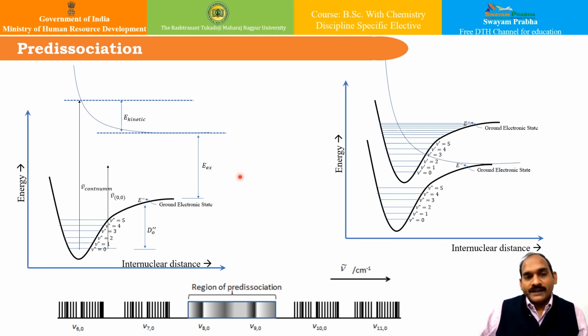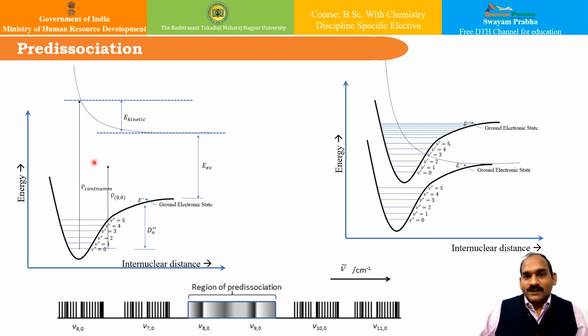Whereas if you try to see, another important aspect in electronic spectroscopy is pre-dissociation. Now what is pre-dissociation? If you look at this figure, it will be very easy to understand. Now, in some cases, every transition leads to dissociation when the excited state is unbound. Say for example, if you look at this particular state.